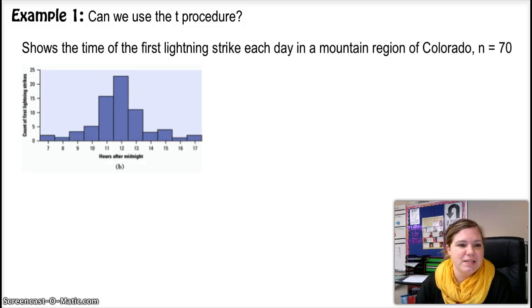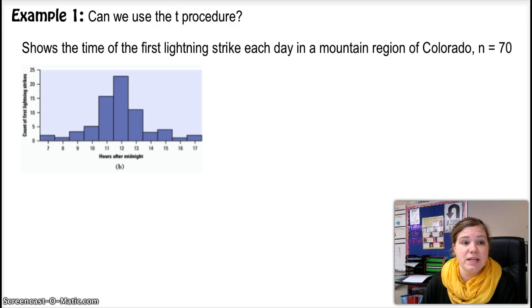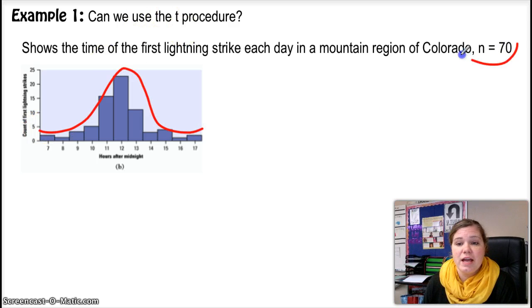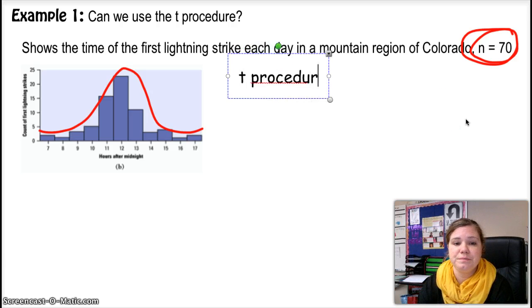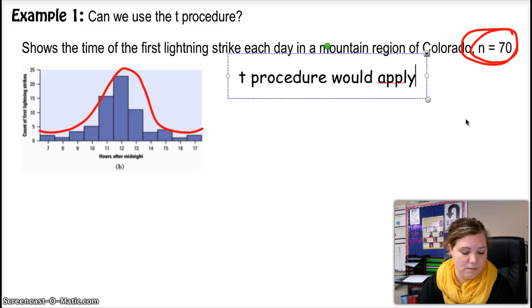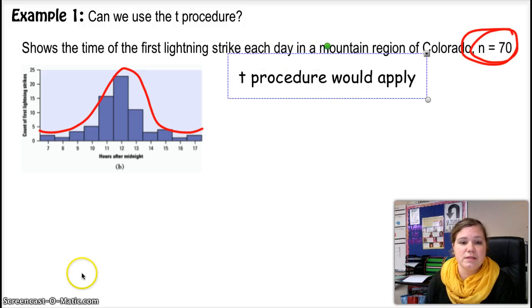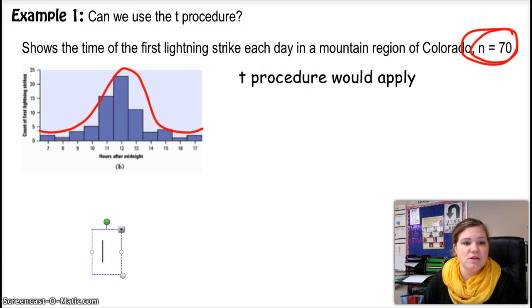The second one, it says that this histogram shows the time of the first lightning strike each day in a mountain region of Colorado, and we have a sample size of 70. So you can see our distribution is roughly symmetric, and we have our qualification for our sample size that is large, and so the T procedure would apply here. Okay, we could use the T procedure because it matches our qualifications.